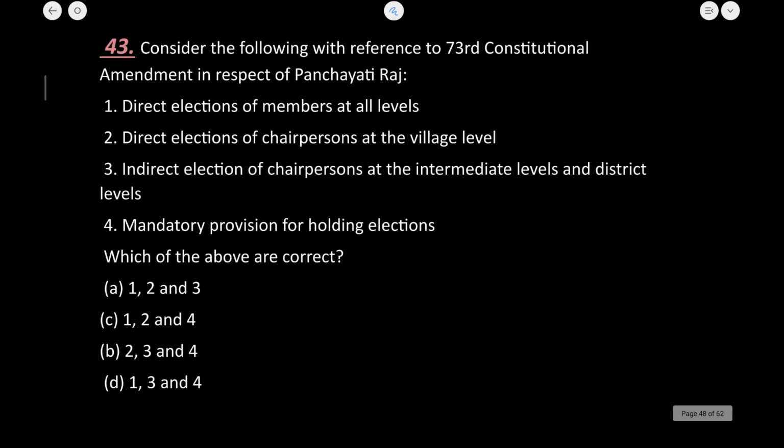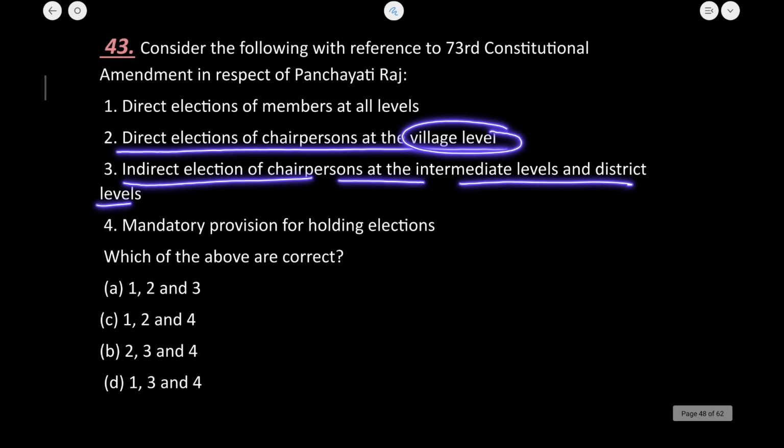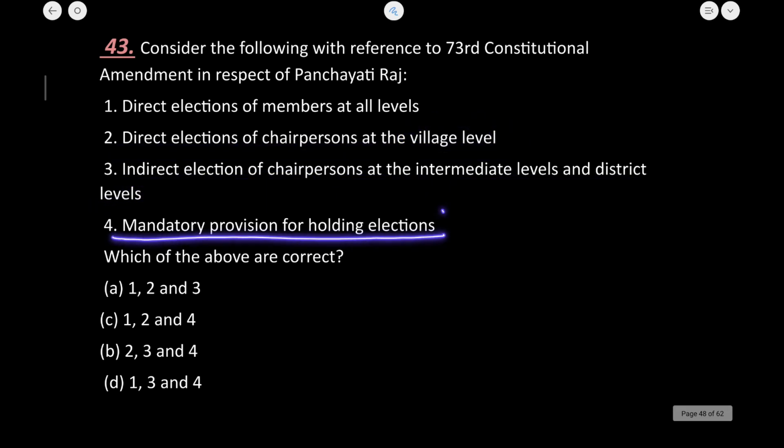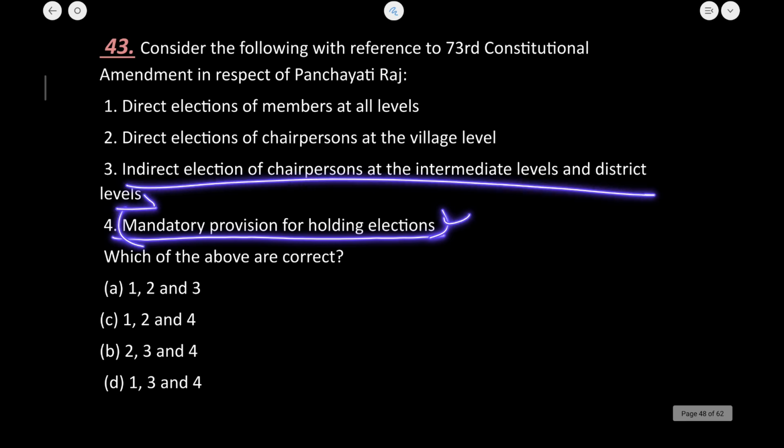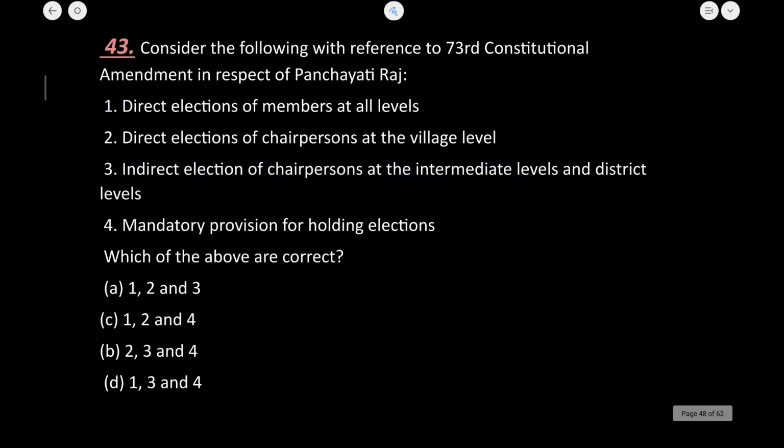Next, consider with reference to the 73rd Constitutional Amendment Act, direct election of the members at all levels. Absolutely correct. Direct election of the chairpersons at the village level. Next is indirect election of the chairpersons at the intermediate and district level. Then there is a mandatory provision for holding elections. Yes, the 1, 3 and 4 statements are true. The second statement is not true. That is why D is the correct answer for question 43.